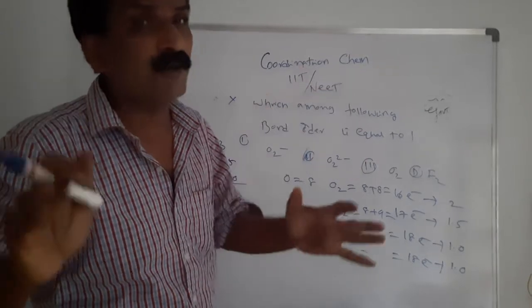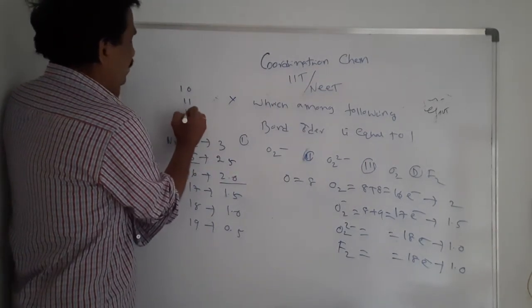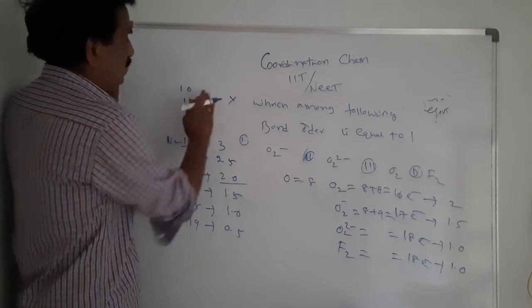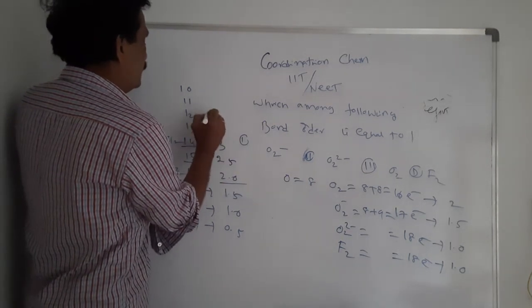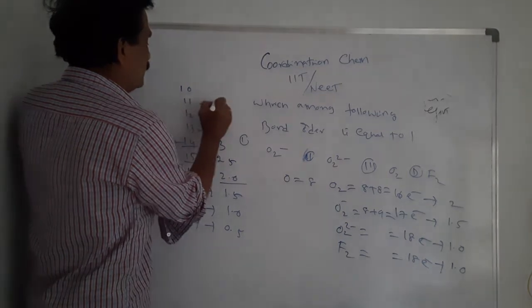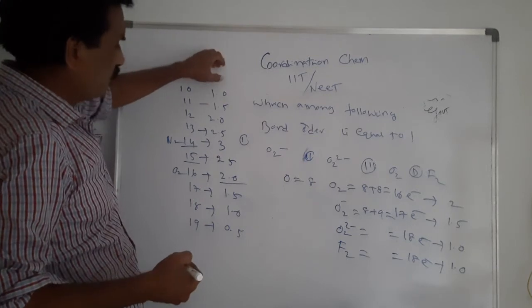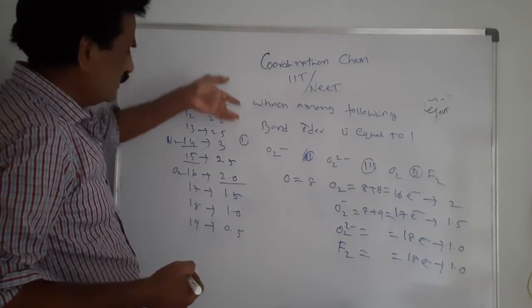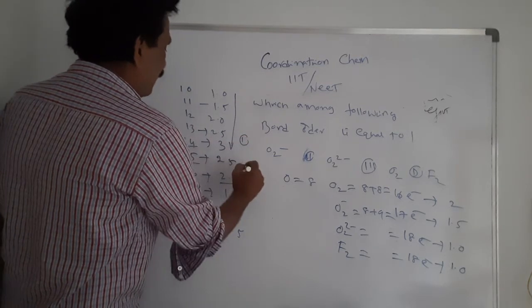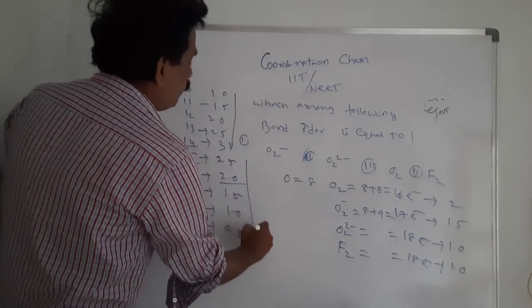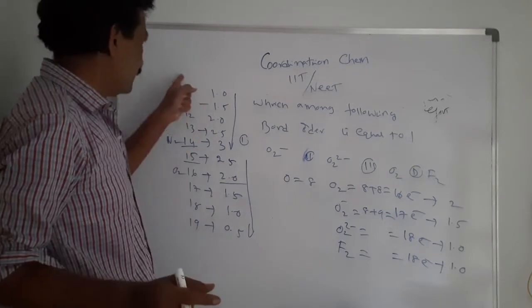But that is time consuming. So you take the trick from 10 to 20.